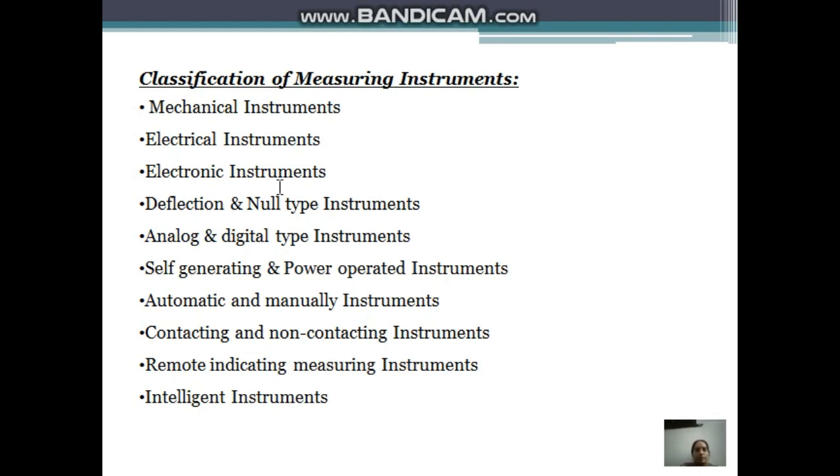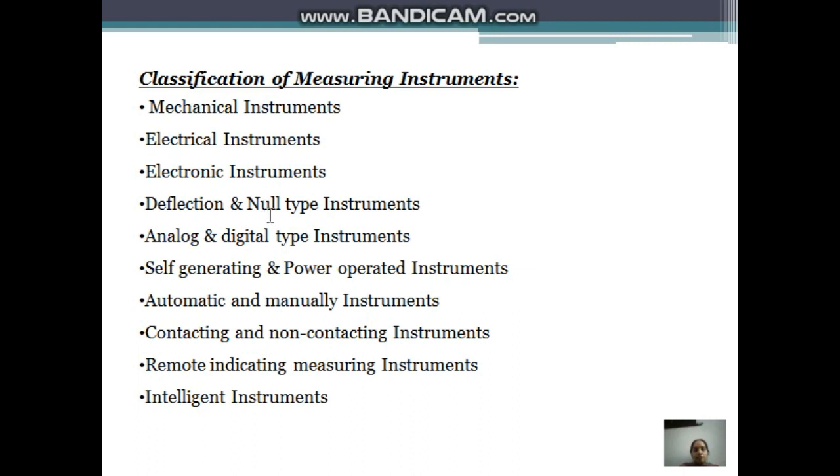So what are mechanical instruments? These are simple in construction and design, they work in stable and static conditions, and they are reliable. Especially, they do not require any external power source. And the second one is electrical instruments. So what are electrical instruments? The output indicated by these instruments is quick in comparison to the mechanical instruments. But even in electrical instruments, mechanical devices are used to indicate the records.